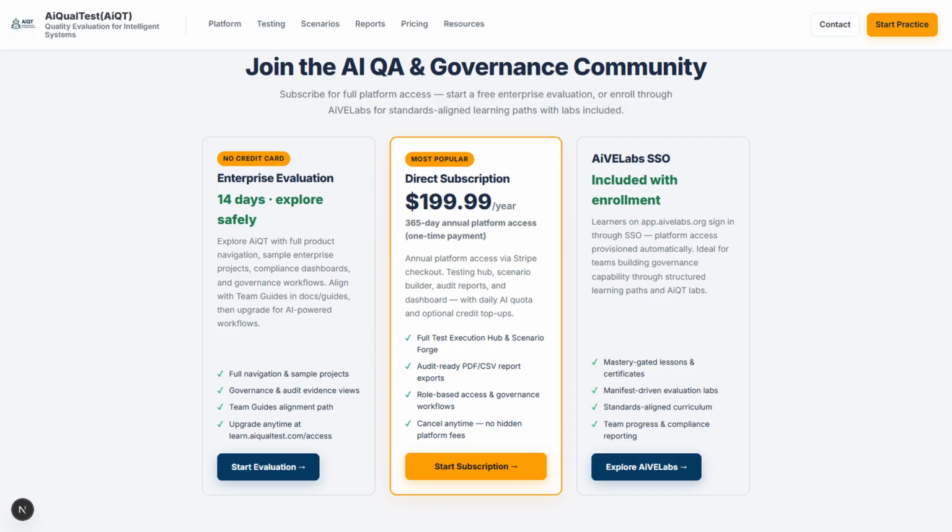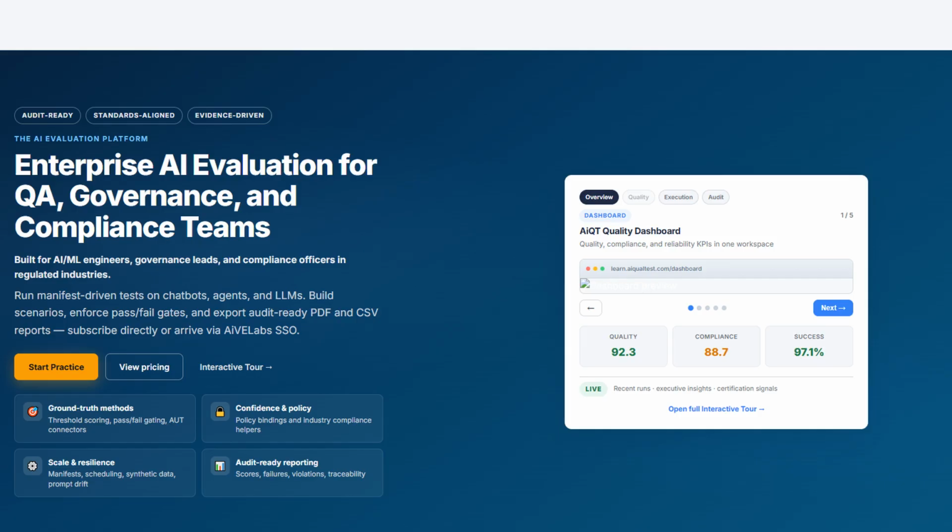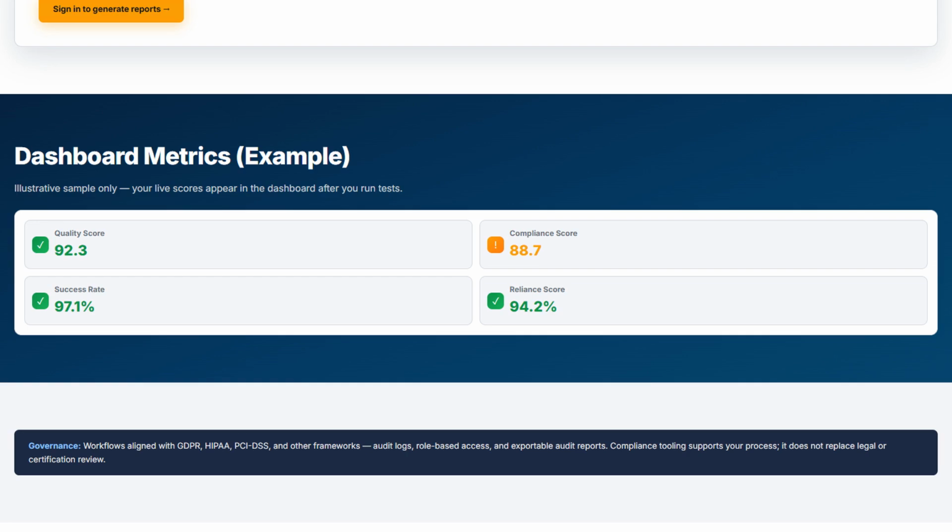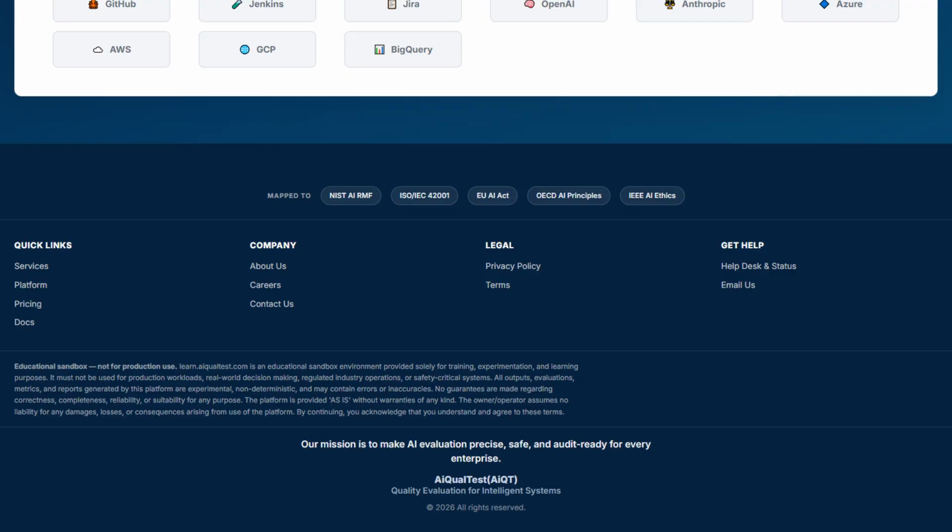Join as an enterprise evaluation if you need to explore safely. Subscribe directly for full Test Execution Hub, Scenario Forge, and audit-ready exports. Or enroll through AiVELabs. Platform access is included with learning paths. The reason to subscribe is the same in every lane. You get the lab, not just the lesson.